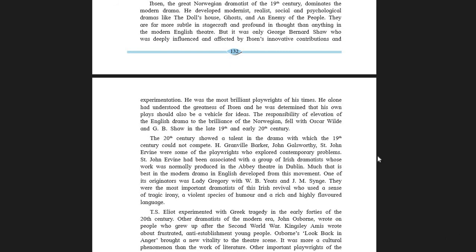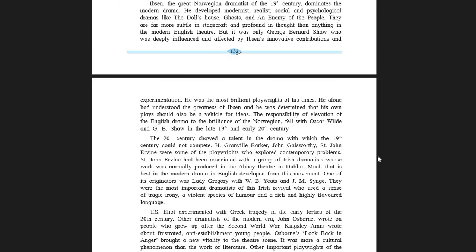Ibsen, the great Norwegian dramatist of the 19th century, dominates the modern drama. He developed modernist, realist, social and psychological dramas like A Doll's House, Ghosts, and An Enemy of the People. They are far more subtle. Subtle means rare, difficult to find. Okay, more subtle in stagecraft. Underline the word stagecraft.